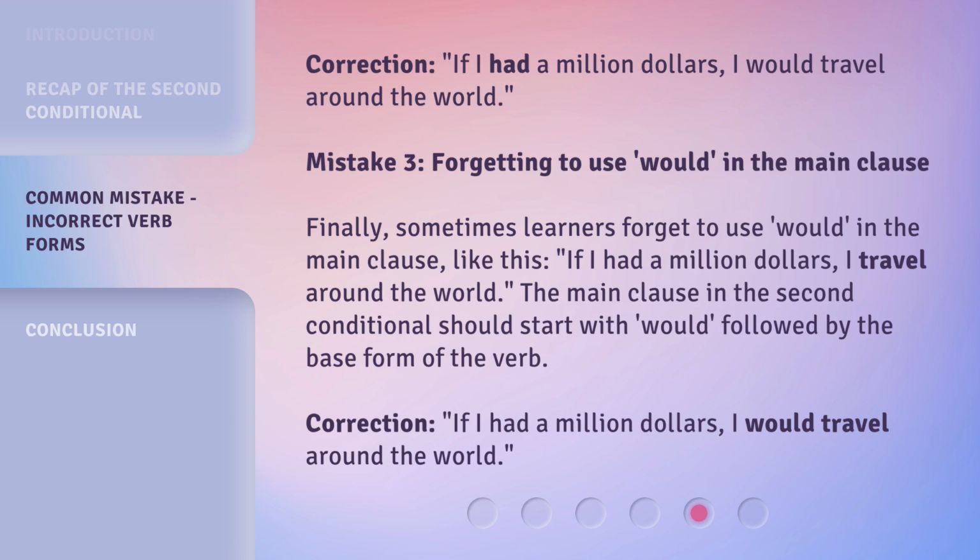Mistake 3. Forgetting to use would in the main clause. Finally, sometimes learners forget to use would in the main clause, like this: if I had $1 million, I travel around the world. The main clause in the second conditional should start with would, followed by the base form of the verb. Correction: if I had $1 million, I would travel around the world.